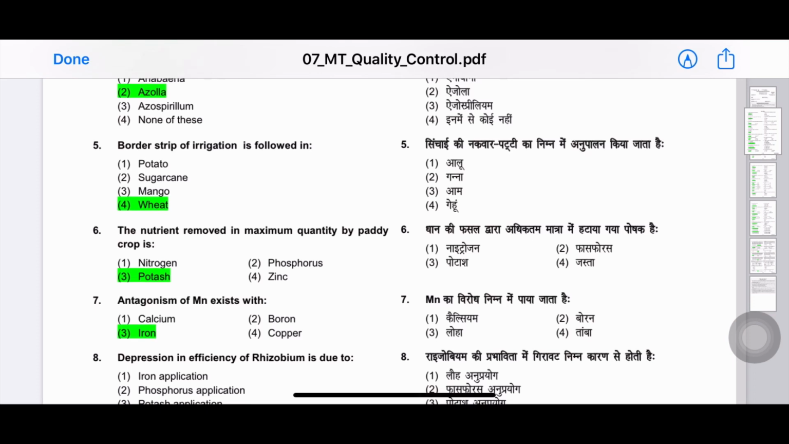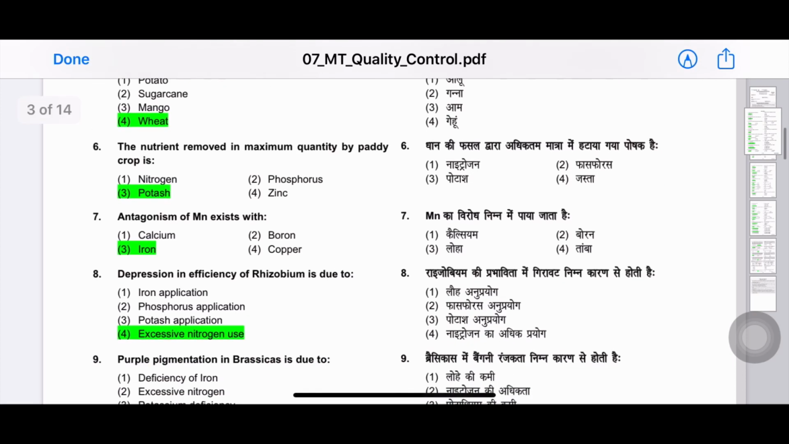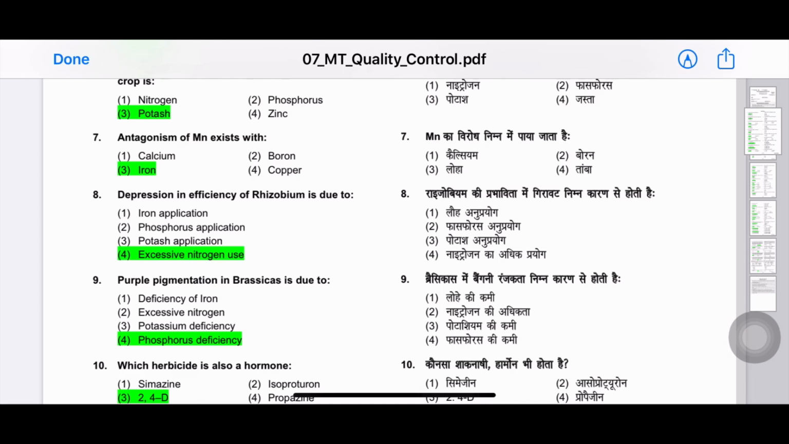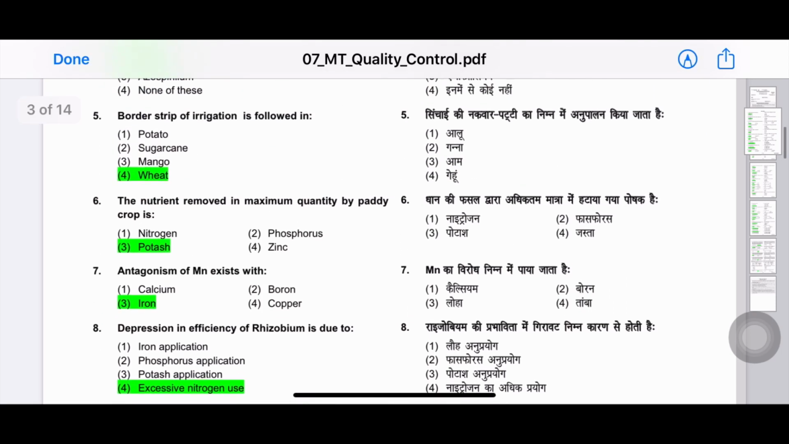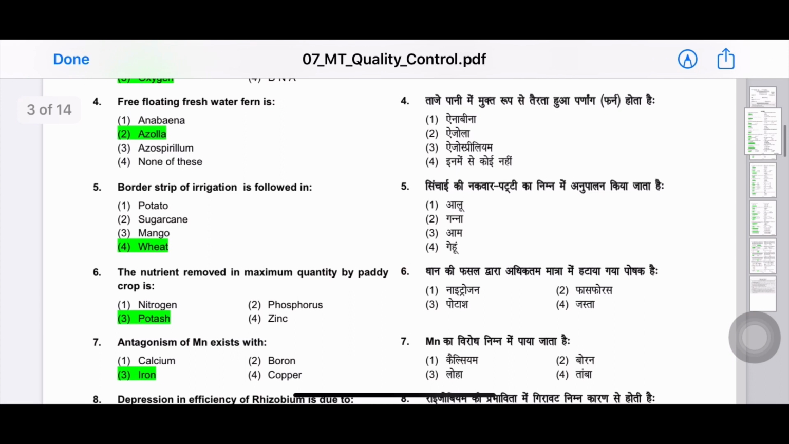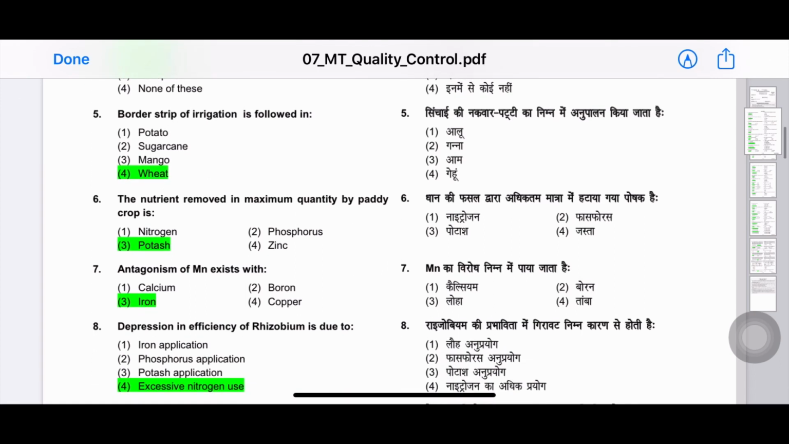Fifth question: border strip of irrigation is followed in. The answer is wheat. Sixth question: the nutrient removed in maximum quantity by paddy crop is. The answer is potash. Seventh question: antagonism of manganese exists with. The answer is iron. See, you can see there are many questions on the nutrients, minerals and those concepts. So try to focus on those concepts also while preparing for the examination.